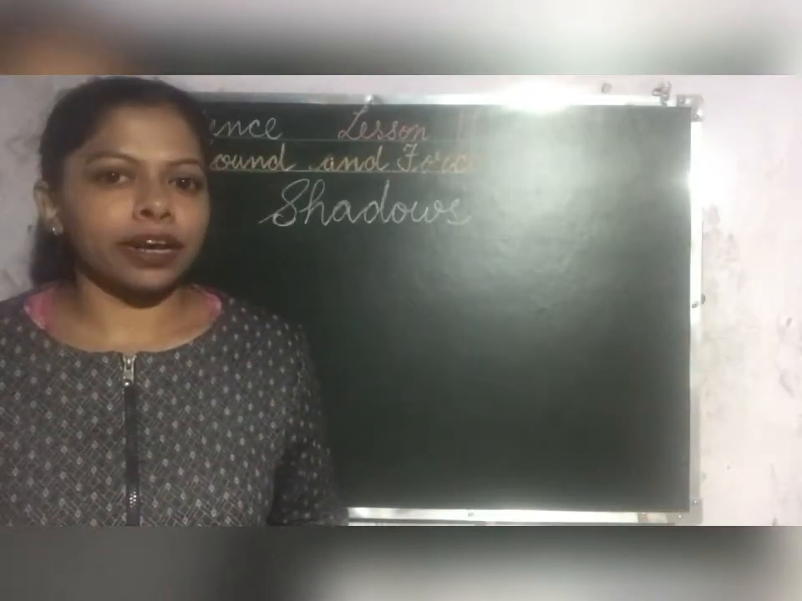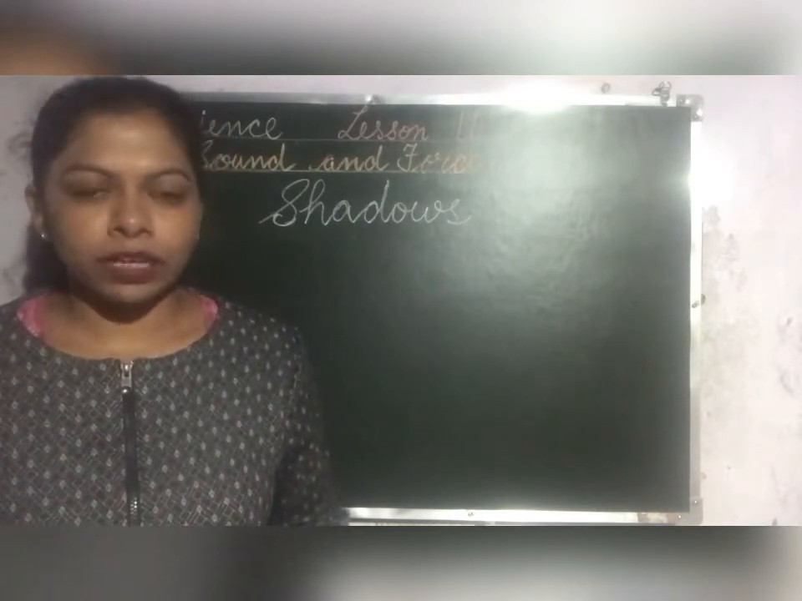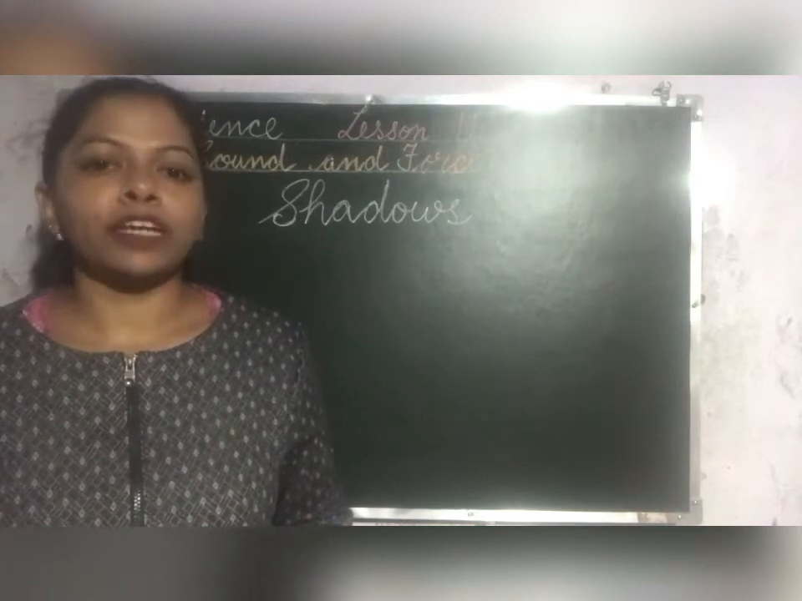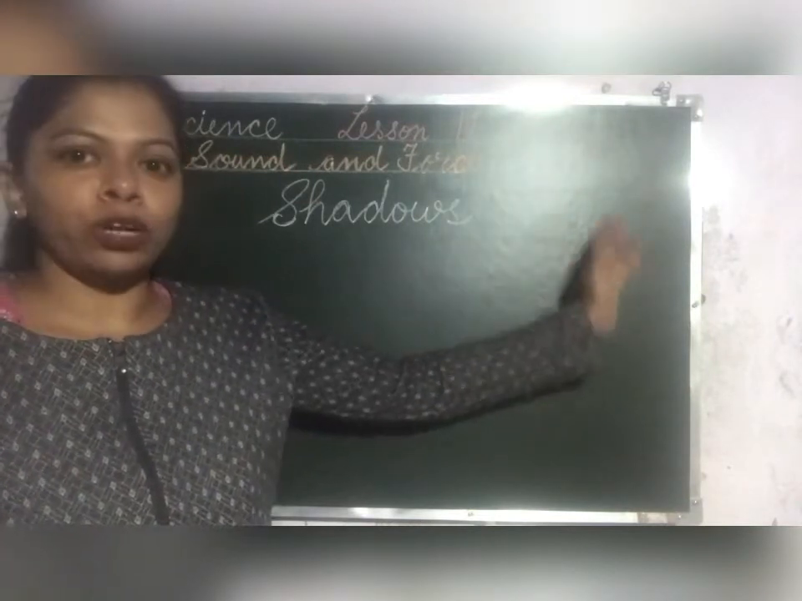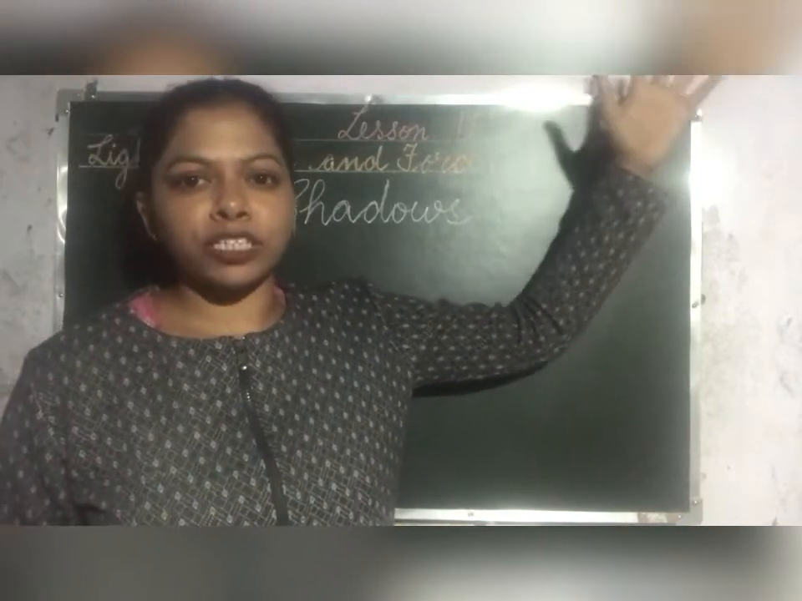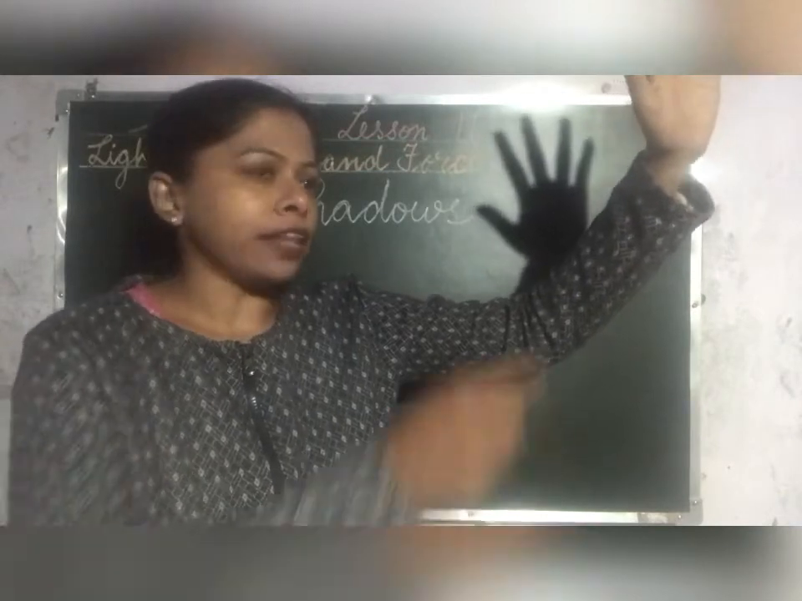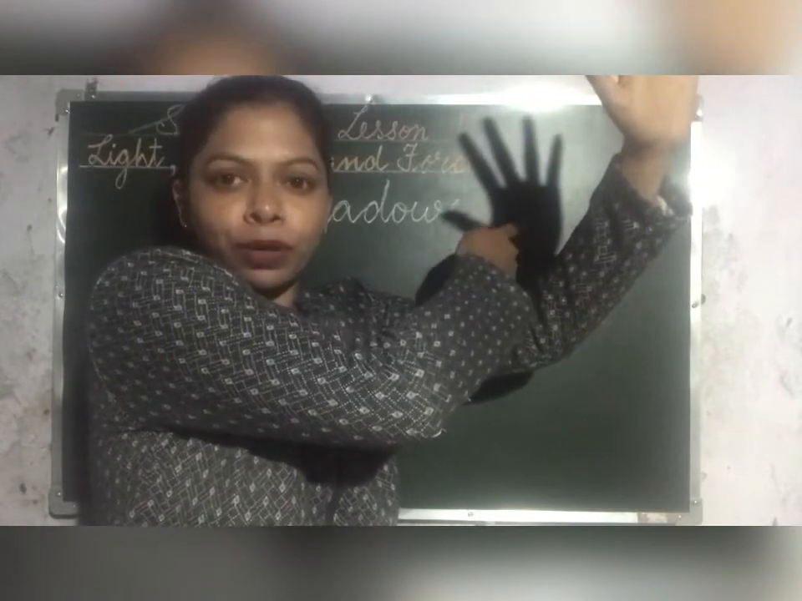Now children, let us study about shadows. How are shadows formed? Children, how are shadows formed? Shadows are formed when an object blocks the path of light. Can you see, children, on this part of the blackboard light is coming? So children, what I will do with my hand, I am just blocking the path of the light that is coming from that bulb. Okay, so I am blocking the light. Now can you see at the back, shadow is formed. Why shadow is formed? Because my hand has blocked the light that is coming from the bulb.